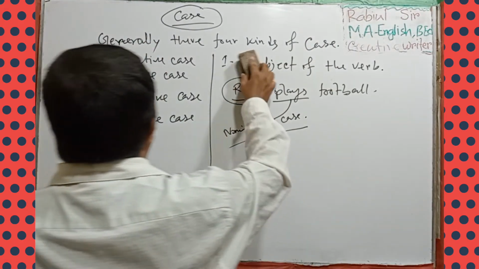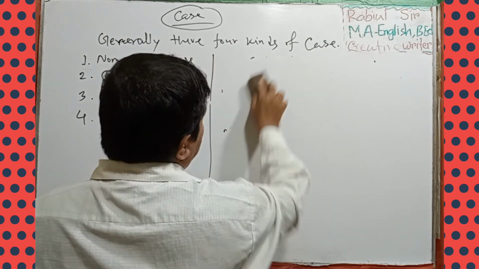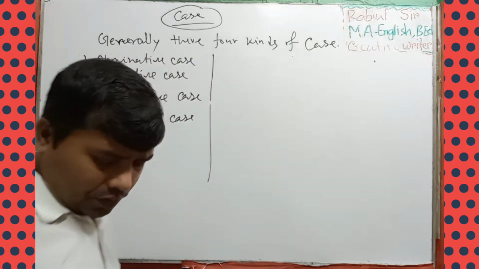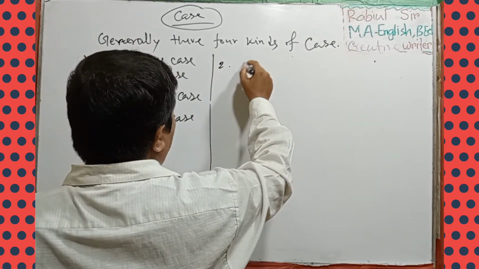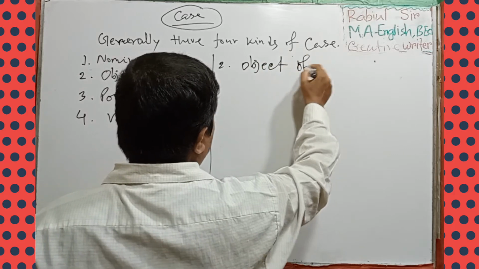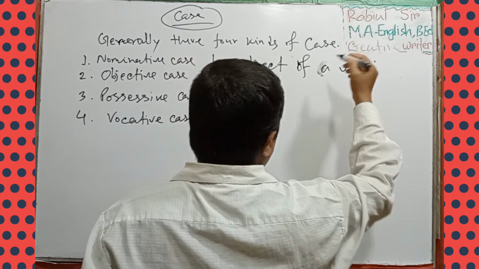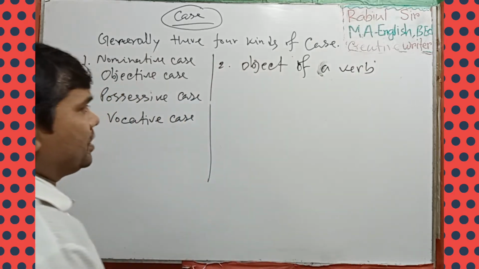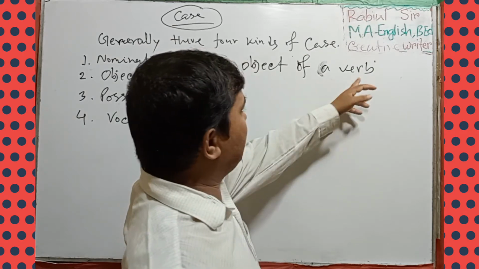Two is objective case. What is objective case? It is the object of a verb.